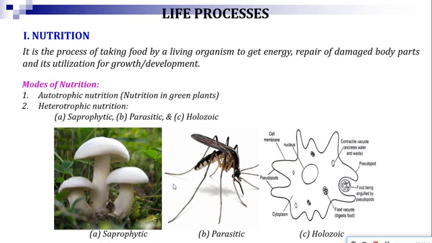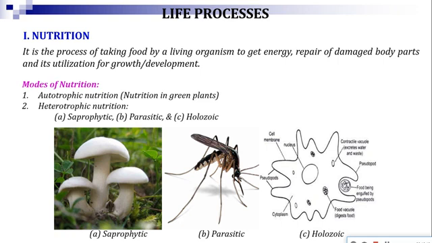Similar way, parasitic nutrition. Some living organisms are there which feed on another living organism, like mosquito. They suck the blood from another living organism, or the worms found in the intestine of human beings, the ticks found in the animal, or the lice found in our hair. They absorb the nutrition from the living organism.